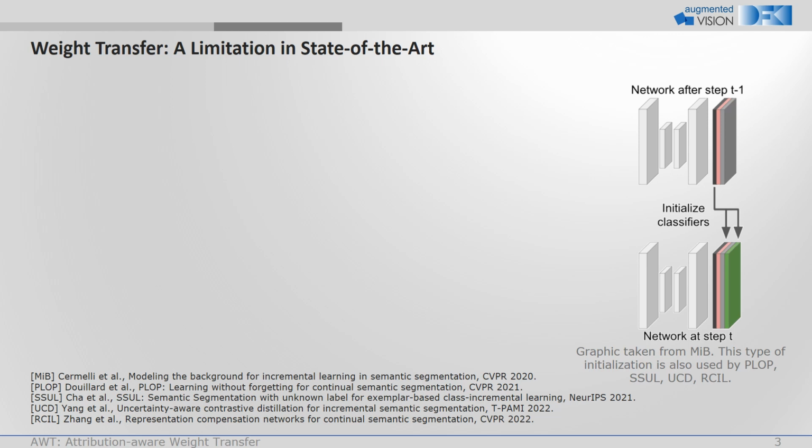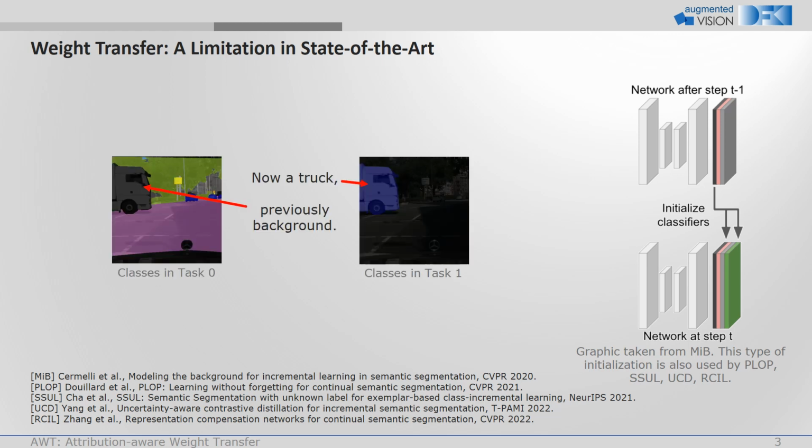Because better initialization leads to faster learning of the increment, the network is less prone to forget during this process. The other way around, the initialization allows the network to use the previous knowledge and build on top of it. Newly emerging classes have previously been trained to be part of the background. That's why in state of the art, the new extended classifier is initialized with the weights of the background class in the previous step. While the assumption behind this strategy is more than reasonable, there are practical limitations. Due to the transfer of identical weights, distinct classes now share the exact same feature representation, which results in confusion and concurrent learning of these classes.